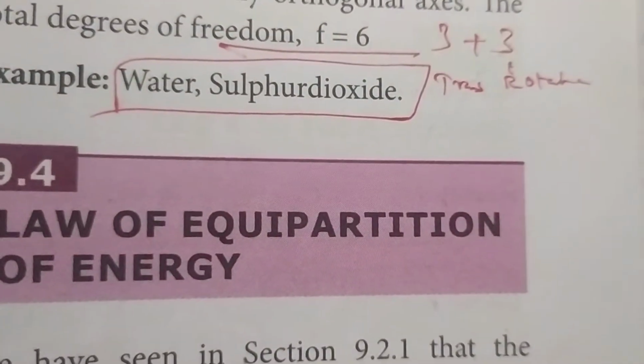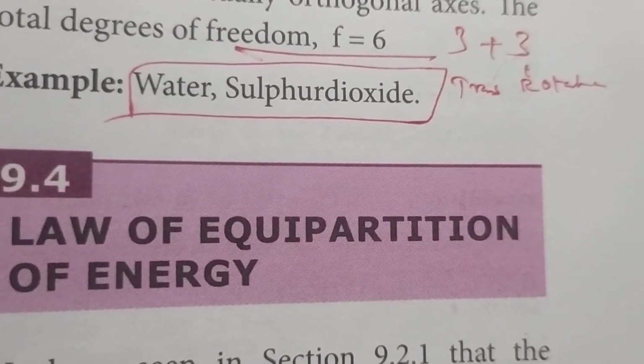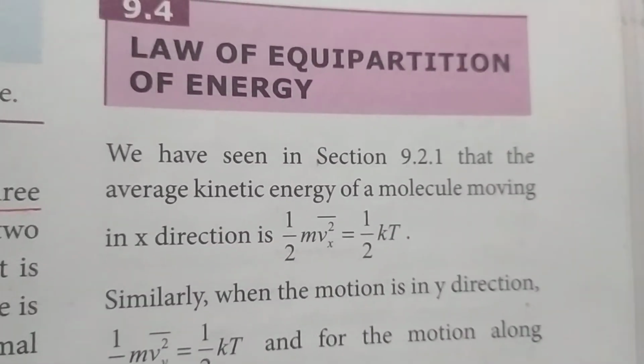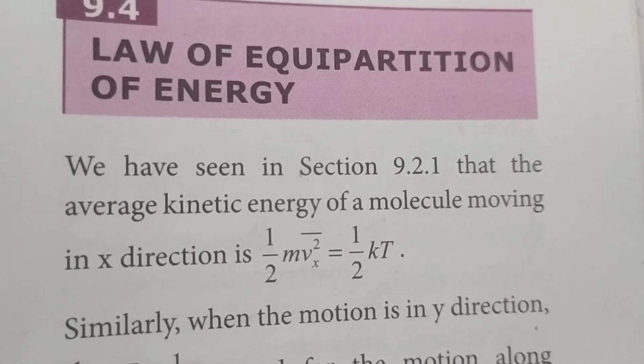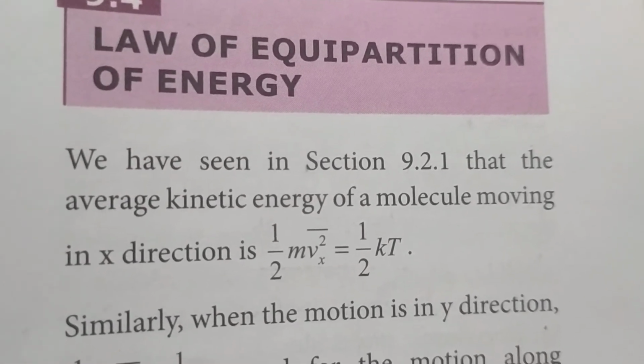So you are having only 3 translational and 3 rotational degrees of freedom. And next, the law of equipartition of energy. That is, the energy is equally divided between the degrees of freedom. So it is called the law of equipartition of energy.